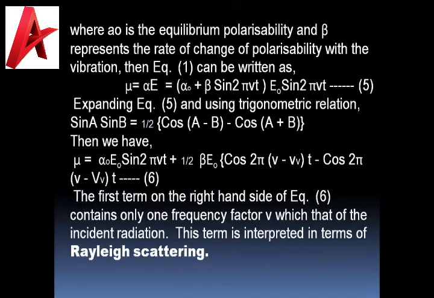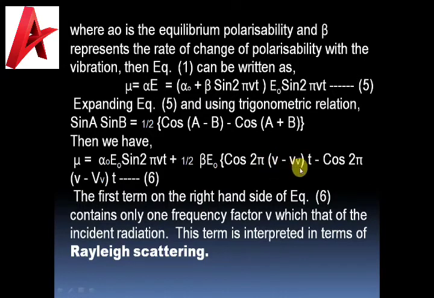By applying that polarizability equation to the induced dipole moment, you will get equation number 5. Here you can see by expanding this equation, you will get sine 2 pi nu naught t and sine 2 pi nu V t. To this we will apply the trigonometric relation, that is sin A sin B equals half of cos (A minus B) minus cos (A plus B). By applying this trigonometric relation to this equation, you will get equation number 6. In this equation, the first term on the right hand side of equation 6 contains the frequency factor nu, which is that of incident radiation. This term is interpreted in terms of Rayleigh scattering.